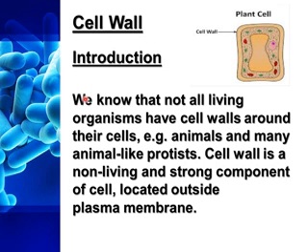Let's start with the cell wall. We know that not all living organisms have cell walls around their cells, like animals and many animal-like protists. So the cell wall is absent in animals and animal-like protists, and it is present in plant cells. The outermost layer of the plant cell is called the cell wall, and it is a non-living strong component of the cell, located outside the plasma membrane. This is the inner layer, the plasma membrane, and outside the plasma membrane there is the cell wall in the case of plant cells.